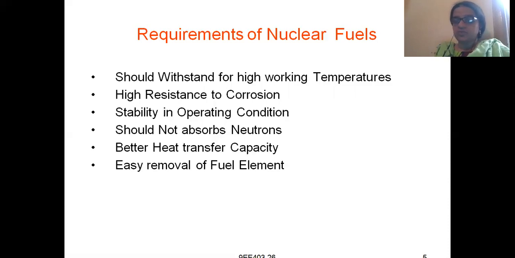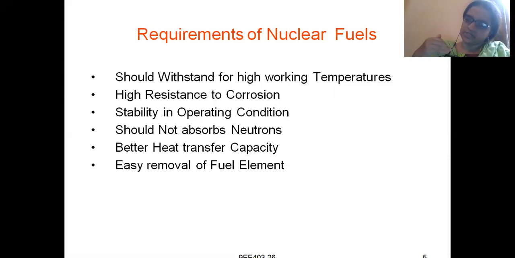It should not absorb neutrons. Why? Because whatever neutrons we are trying to bombard on the nuclear material, if the nuclear material has the capacity to absorb the neutron, then bombardment will not happen. And only if the chain reaction continues will heat energy be released. With that heat energy, we are trying to generate our electrical energy. So this material should not have the capacity to absorb neutrons.